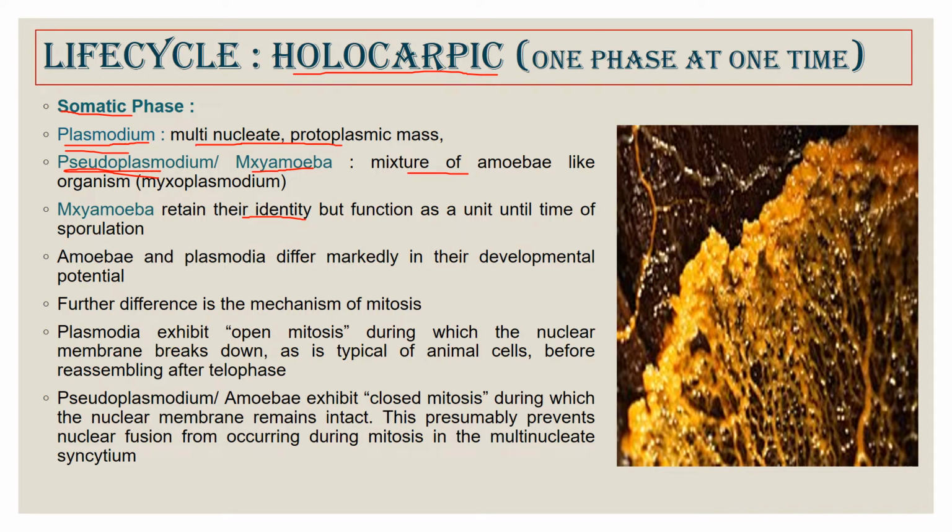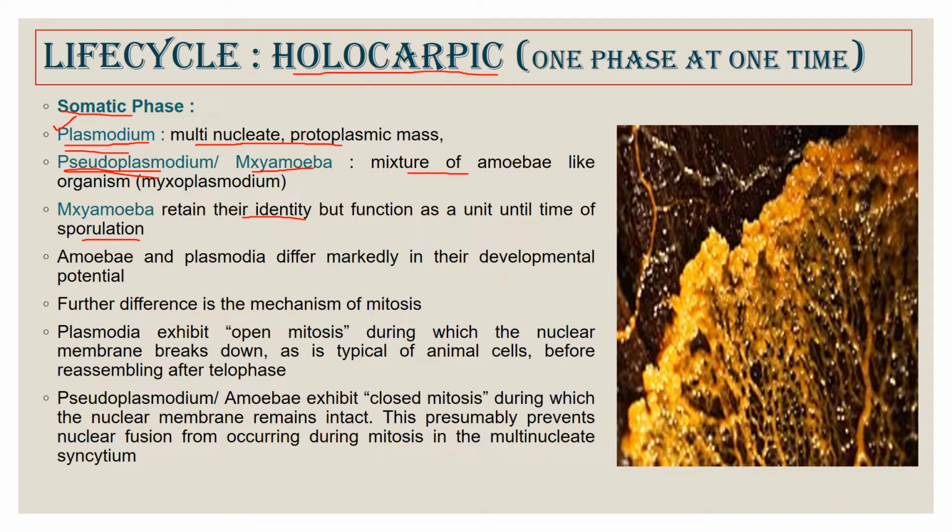So during sporulation, these haploid nuclei of different kinds form different types of spores. But in the plasmodium, the diploid nuclei undergo meiosis to form spores, and during meiosis genetic recombination causes different kinds of spores.